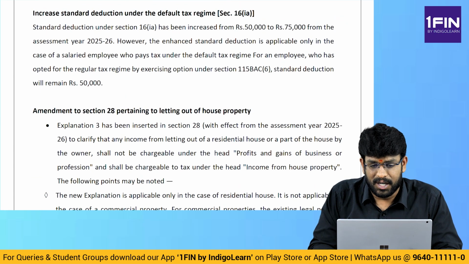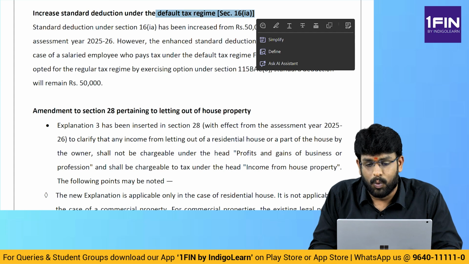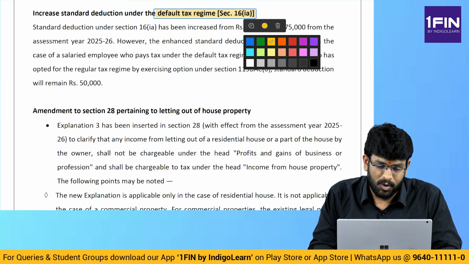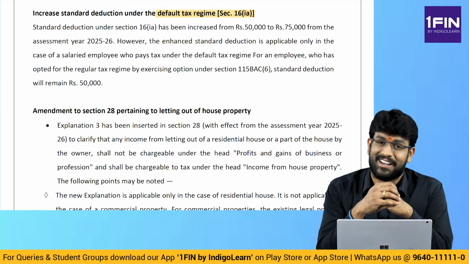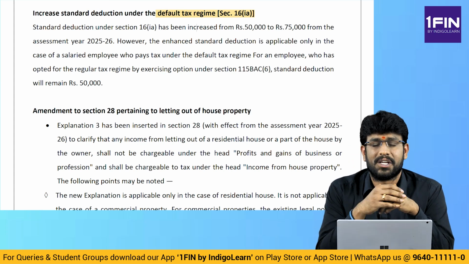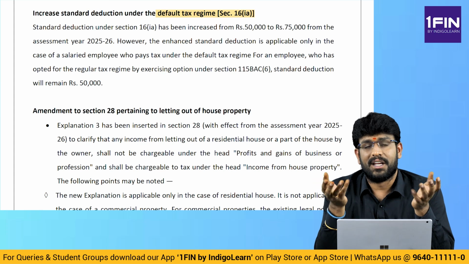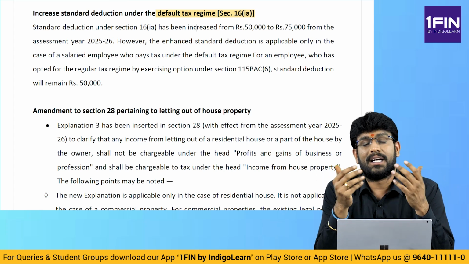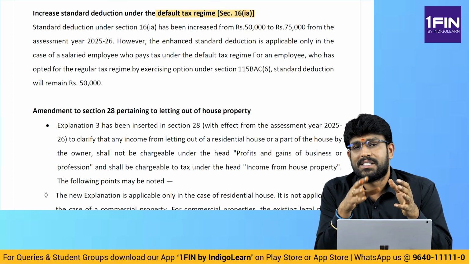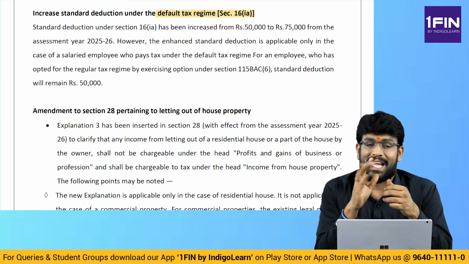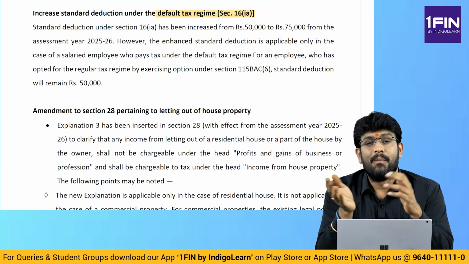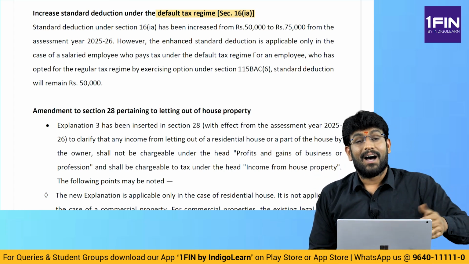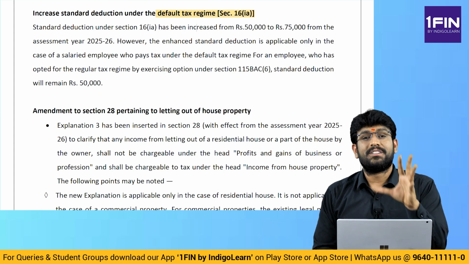Increase in standard deduction under default tax regime, section 16(1)(a). We know that in case of salary, my dear friends, there are 3 interesting deductions. 16(1)(a) standard deduction, 16(2) entertainment allowance, 16(3) professional tax. 16(2) and 16(3) are allowed only under optional tax regime, whereas 16(1)(a) is allowed both under default tax regime and under optional tax regime. And earlier, the amount of standard deduction was 50,000.